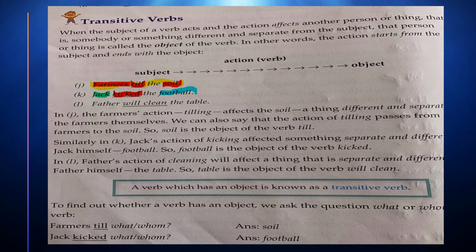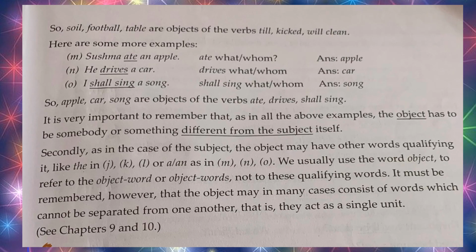So after the action, you have to read that sentence and ask yourself what and whom. If you get a single answer, whether it is a what or whom, if you are getting the answer, that means it is a transitive verb or sentence.